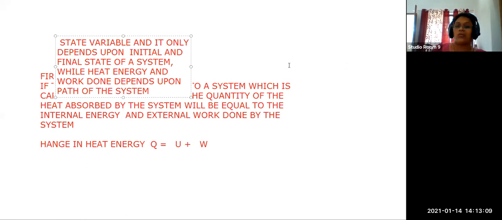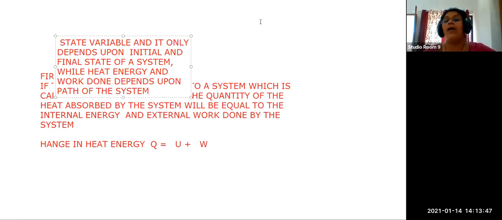So work done according to general mechanics, for any particle, any energy, any form, is equal to Fs. So you are learning according to different branches of physics, different types of situations, and work done takes a different equation. I have told you here, heat energy and work done depend upon the path of the system. Path means, because work done of a system is equal to force into displacement, so if there is a displacement when you do some work, that means there should be a path. It should travel in a particular direction or particular path.